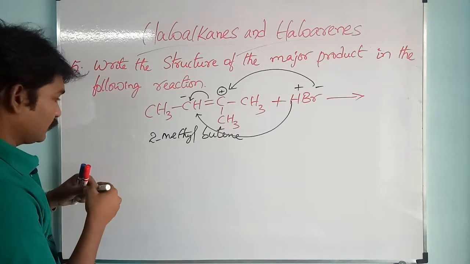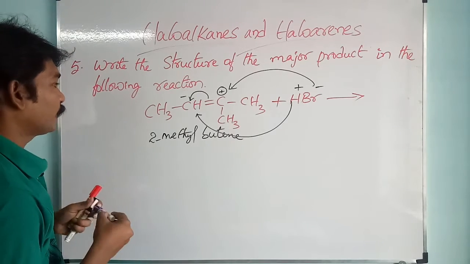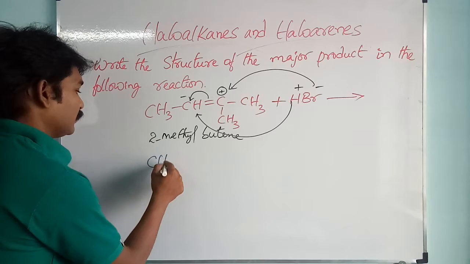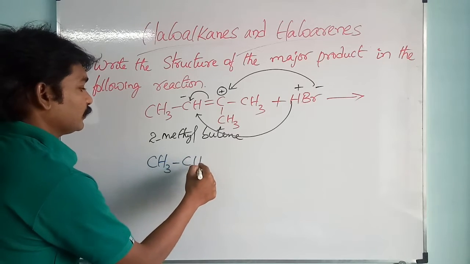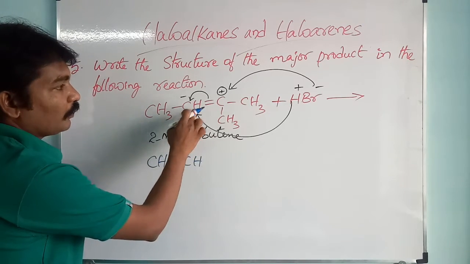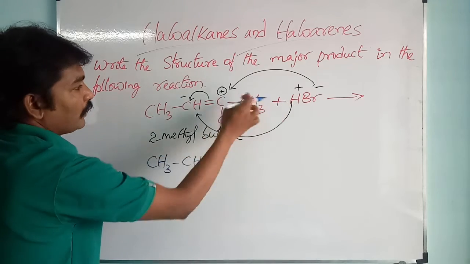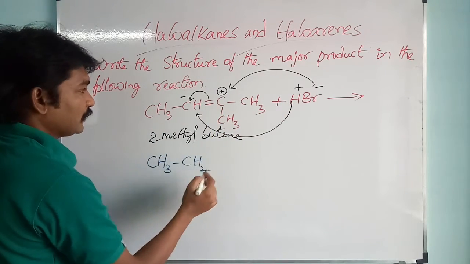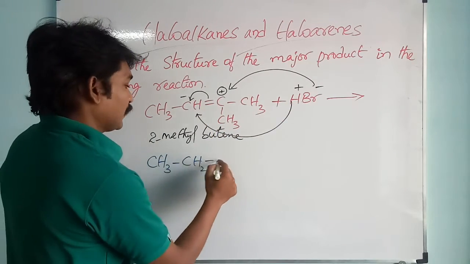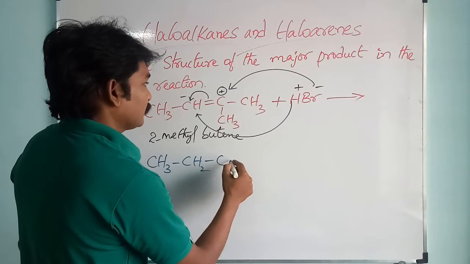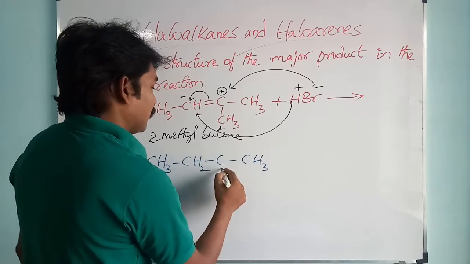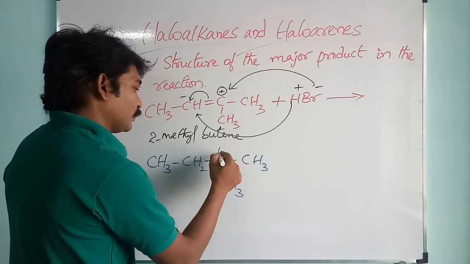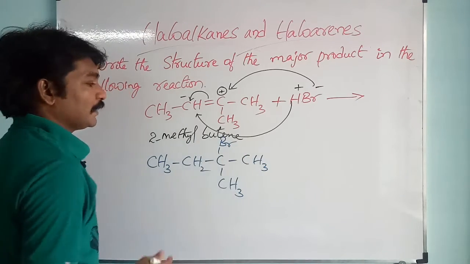As a result, what is the product? CH3, already CH is there, now one more hydrogen bonded with this one, as a result we will get CH2, single bond; already it has a methyl group, now bromine gets attached to this one.